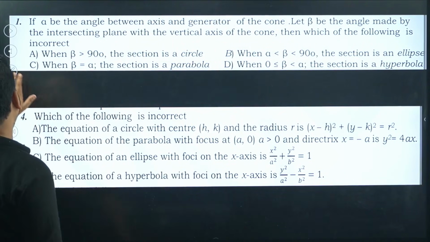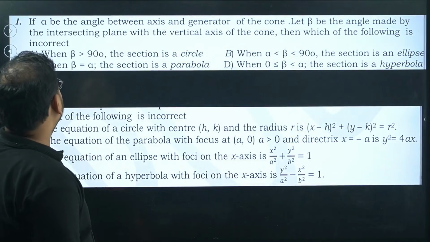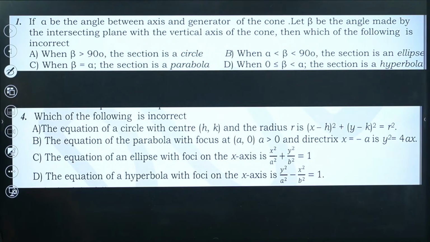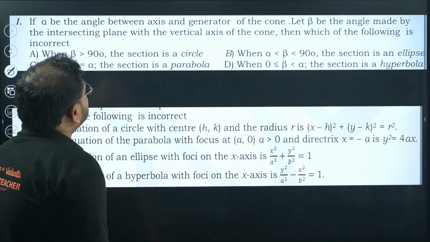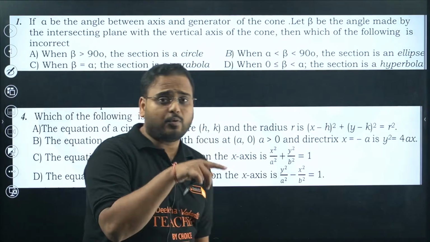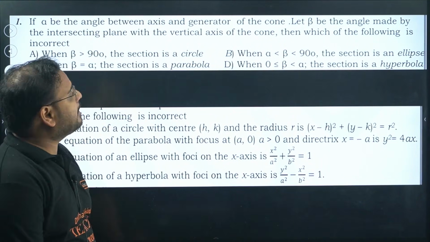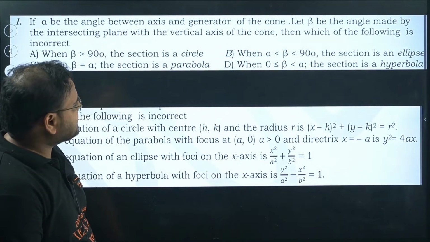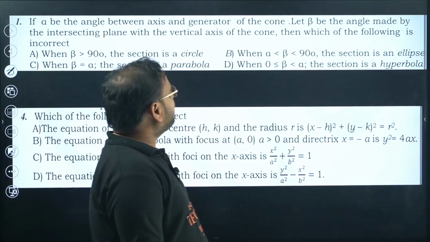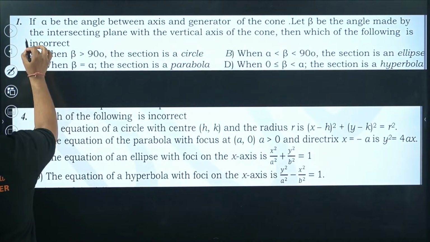If alpha is the angle between the axis and the generator, this is the double-napped cone concept, and let beta be the angle made by the intersecting plane with the vertical axis, then which of the following is incorrect? This is very important to highlight.